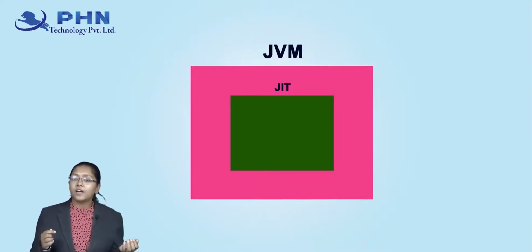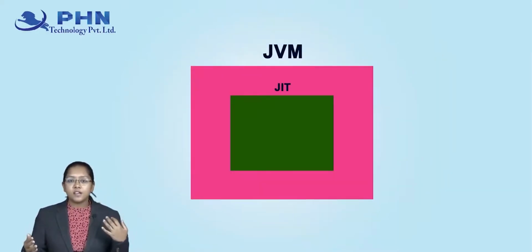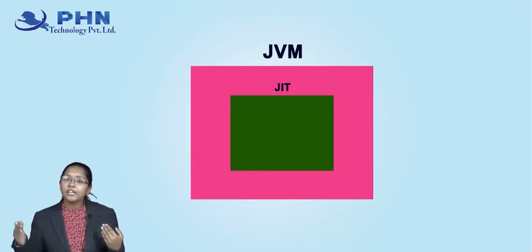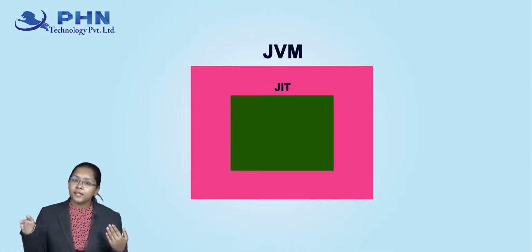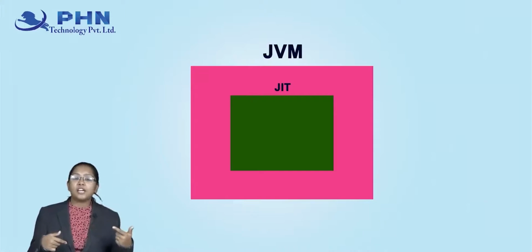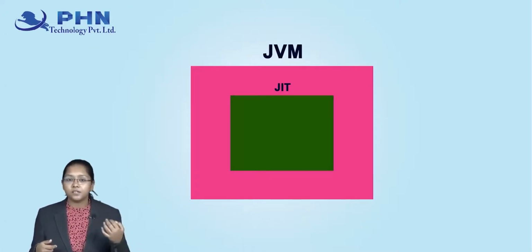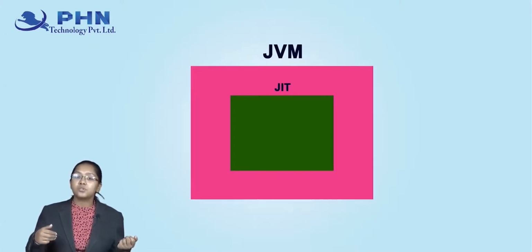Now we all know that machine understands what? Binary language, right? It cannot understand human language over there. So this just in time, that is JIT, converts the bytecode, that is the .class file, and the result which we get is our final binary code. And this binary code is only readable by the system, right? So this is what happens.